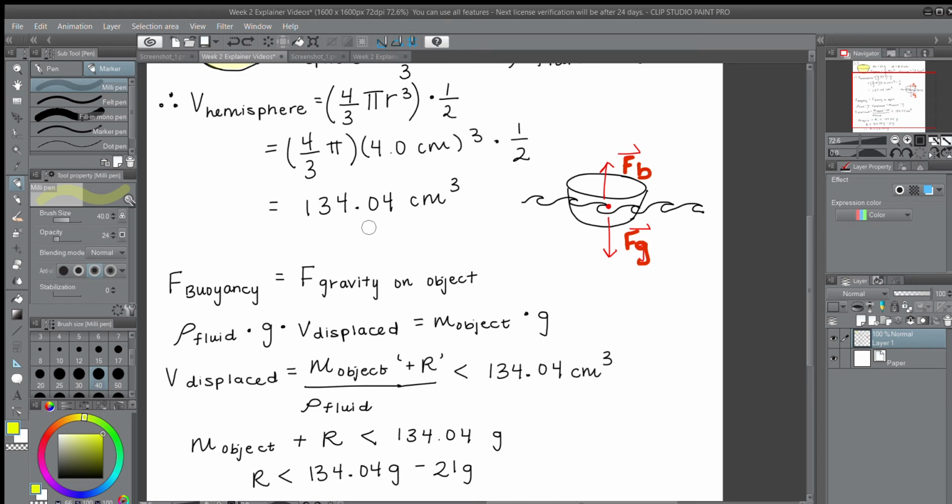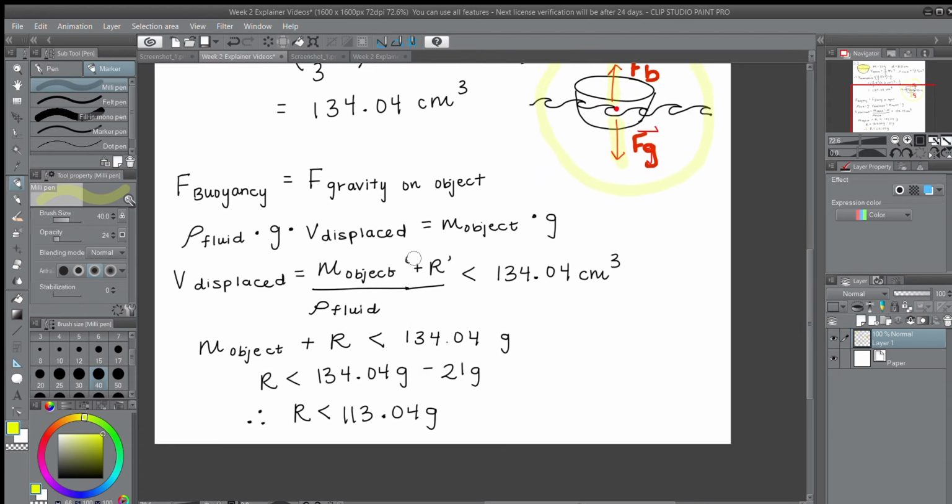Next, I remembered from lab last week that all objects that are afloat have this relationship between the force of buoyancy and the force of gravity on it, and they're equal. If you look over here, I drew a little visualization of how these two forces, the force of gravity on this object and the force of buoyancy on this object, are working against each other to keep this object afloat, and they're also equal.